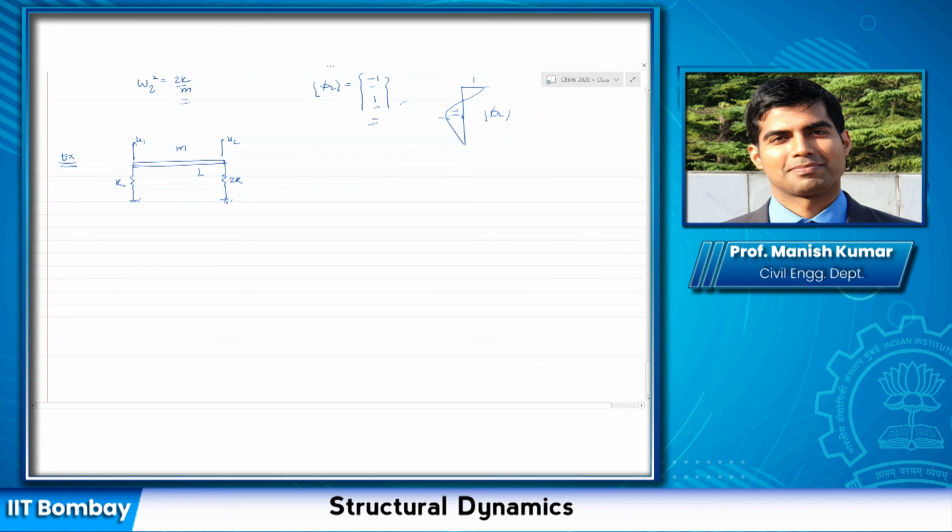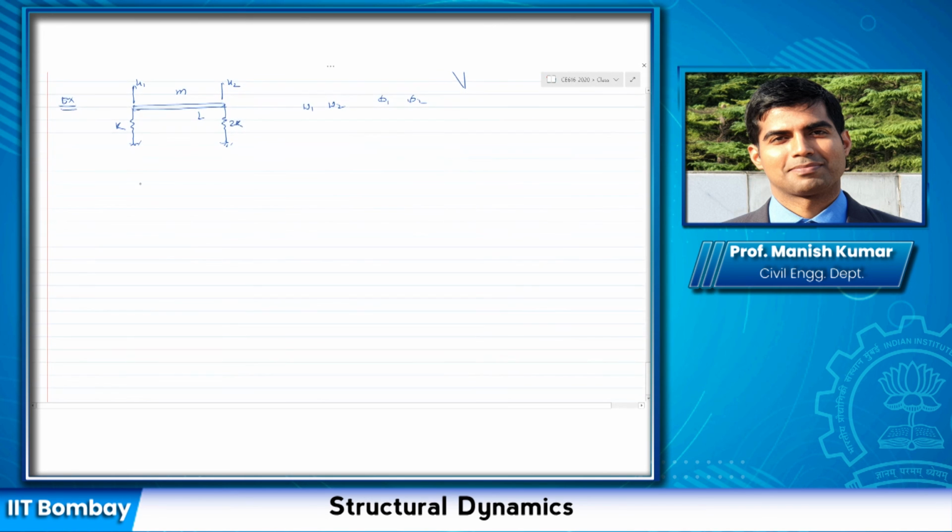What you need to do first, considering these degrees of freedom, is find the frequencies omega 1 and omega 2 and the mode shapes phi 1 and phi 2, and draw them. In the second case, I'm representing the same bar with the degrees of freedom u_t and u_theta. Again, everything else remains the same. Only the degrees of freedom have changed now.